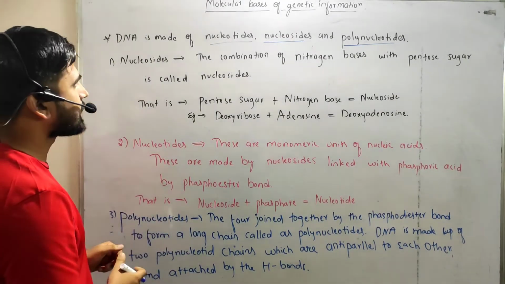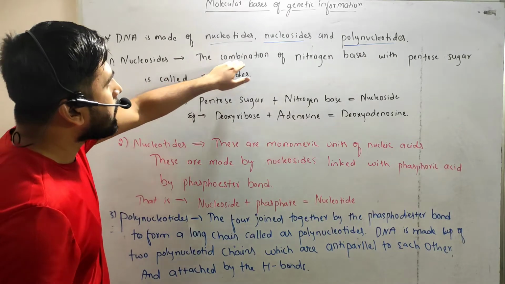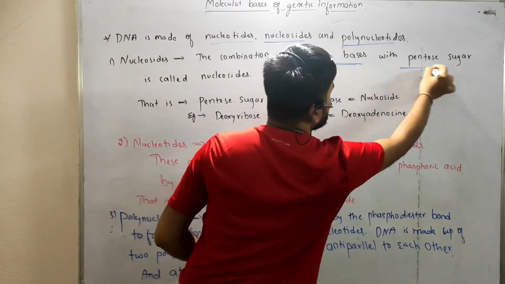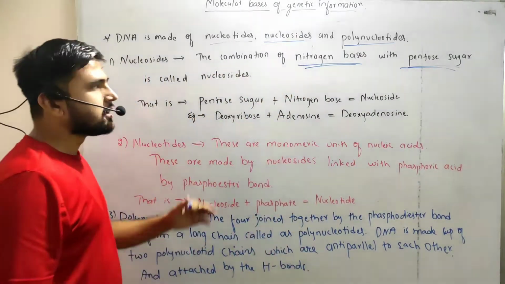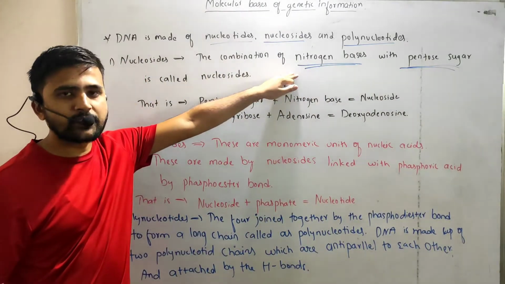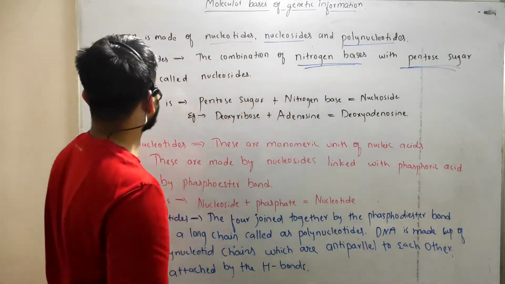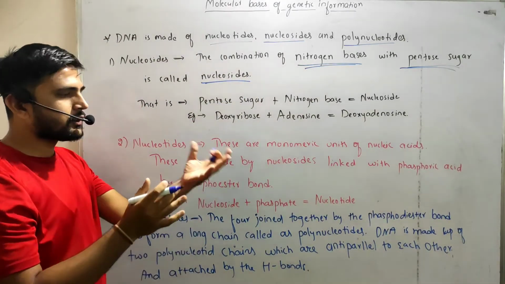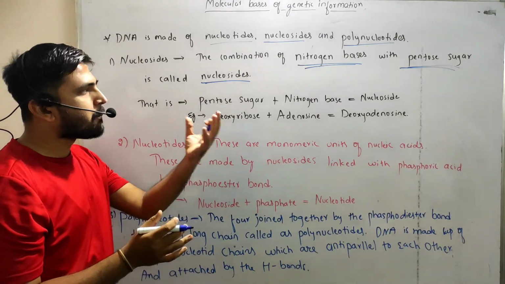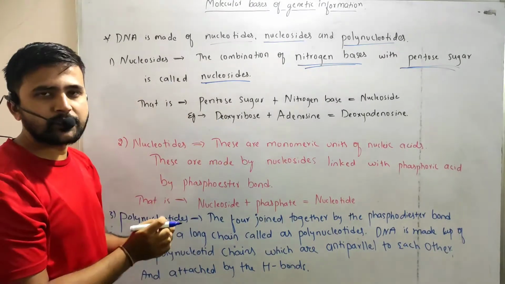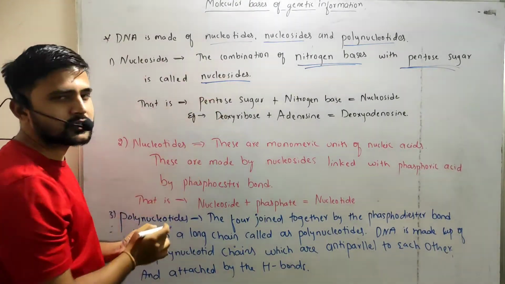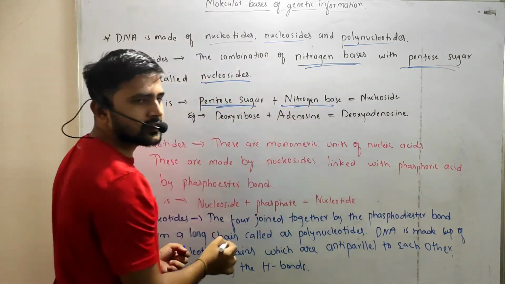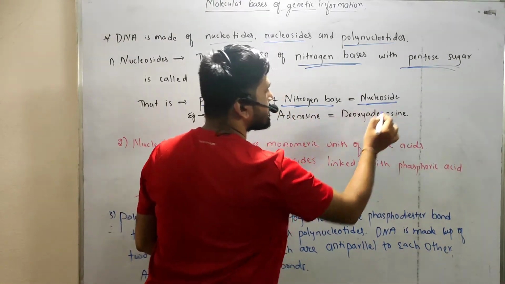How is DNA arranged in that? The combination of nitrogen bases with pentose sugar is called a nucleoside. So nucleosides are nothing but the pentose sugar with a nitrogen base. That is, pentose sugar plus nitrogen base is nothing but the nucleoside.